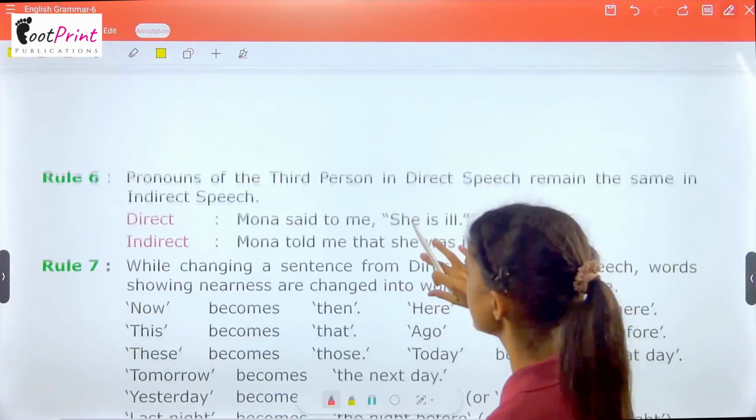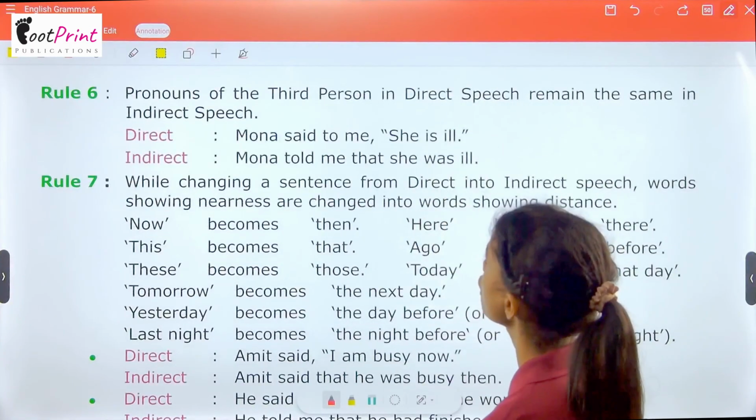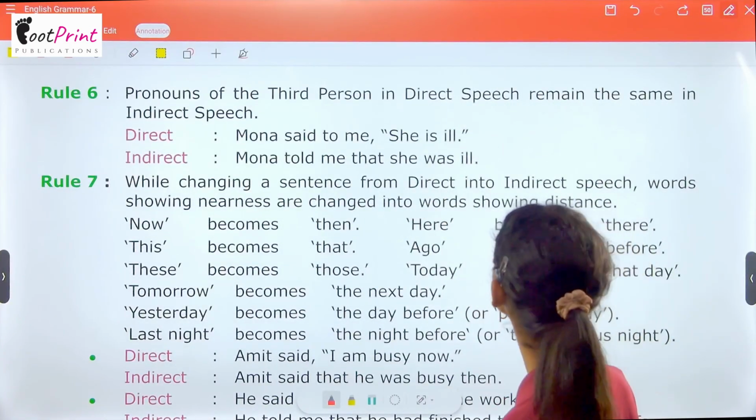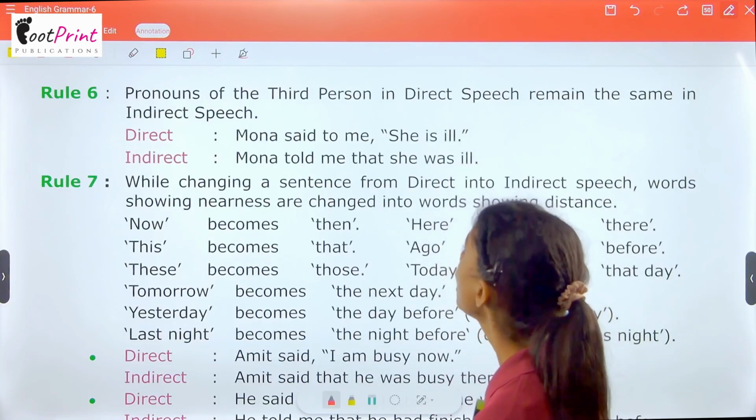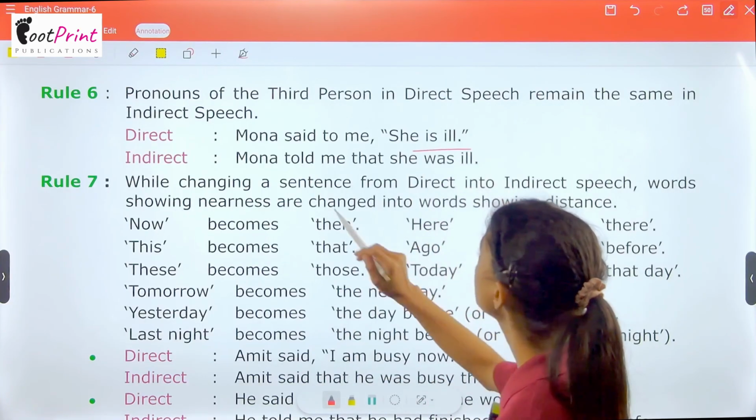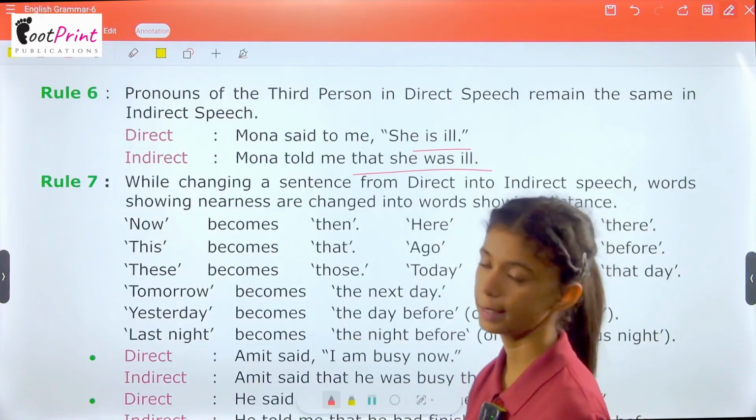I hope you're understanding. Now we have pronouns of the third person in direct speech, which remain the same in indirect speech. Third person, okay? Mona said to me, "She is ill." Mona told me that she was ill.